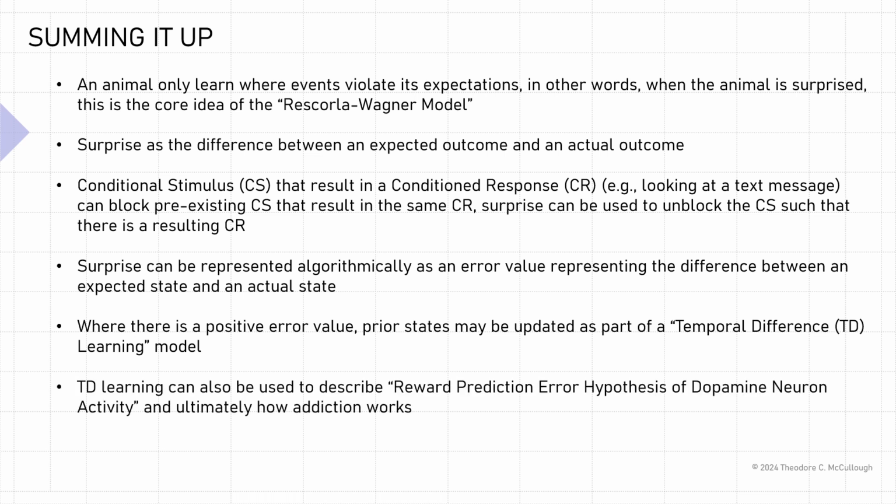TD learning, or temporal difference learning, can also be used to describe the reward prediction error hypothesis of dopamine neuron activity and ultimately how addiction works.